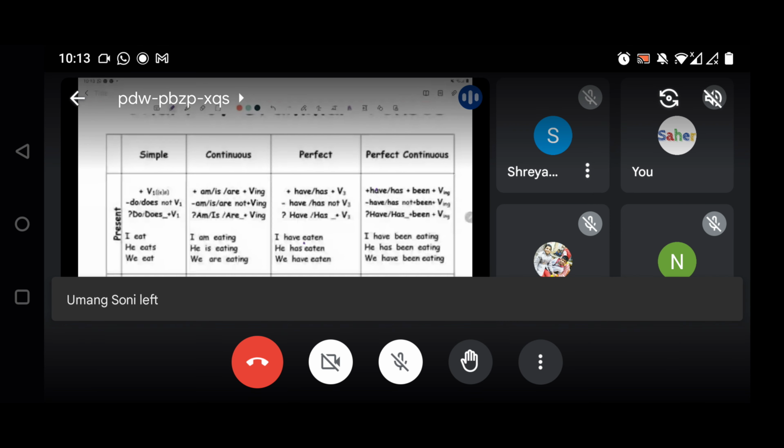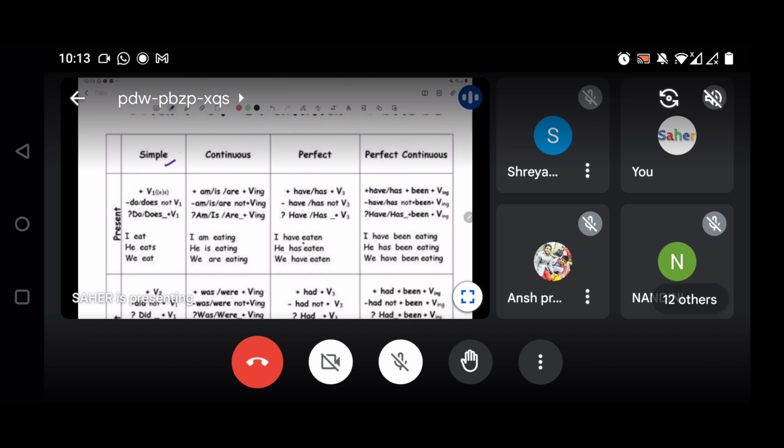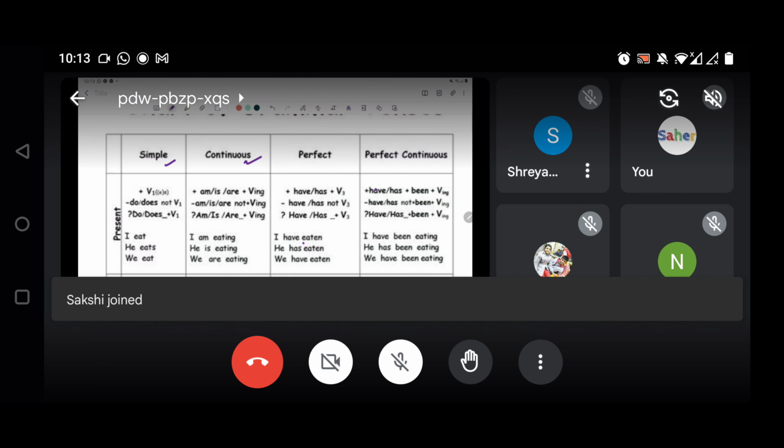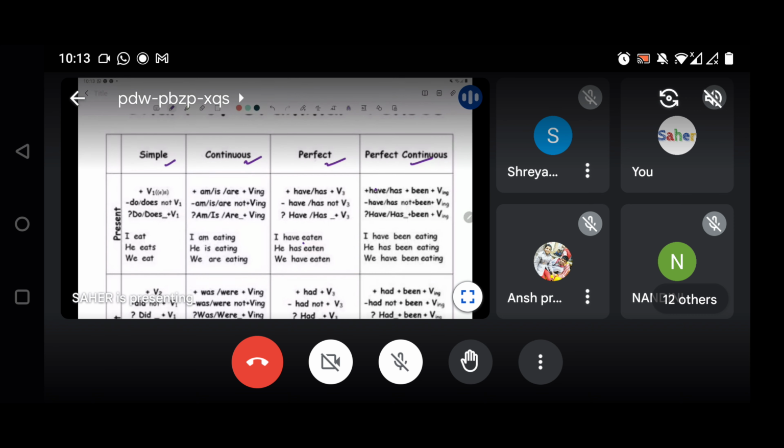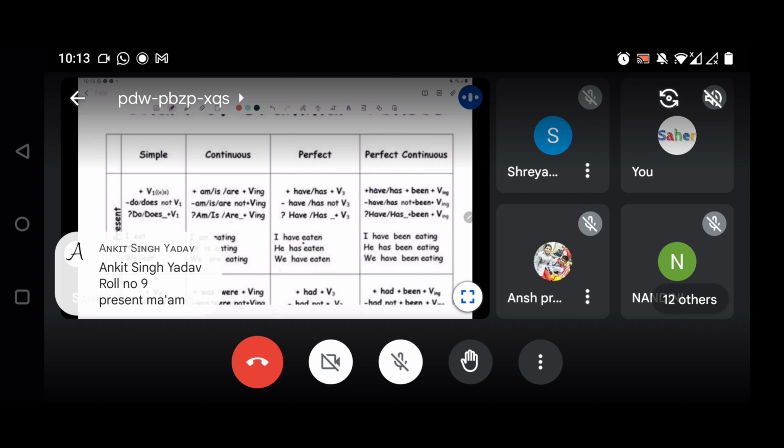Each is further categorized into four parts: simple, continuous, perfect and perfect continuous. These four parts are divided into all three categories of tenses, that is present, past and future.